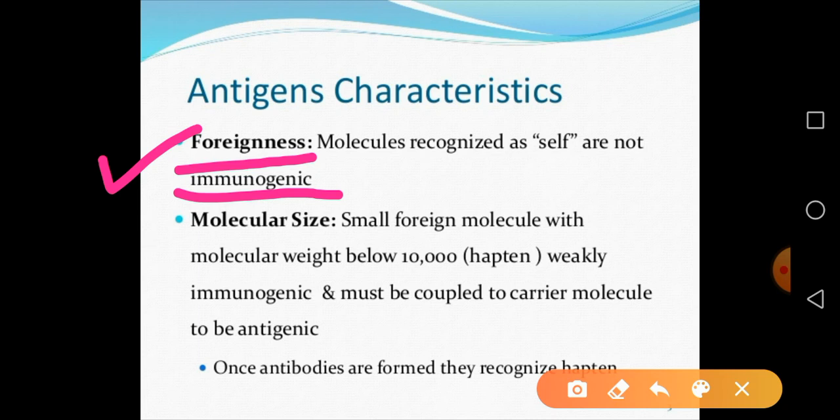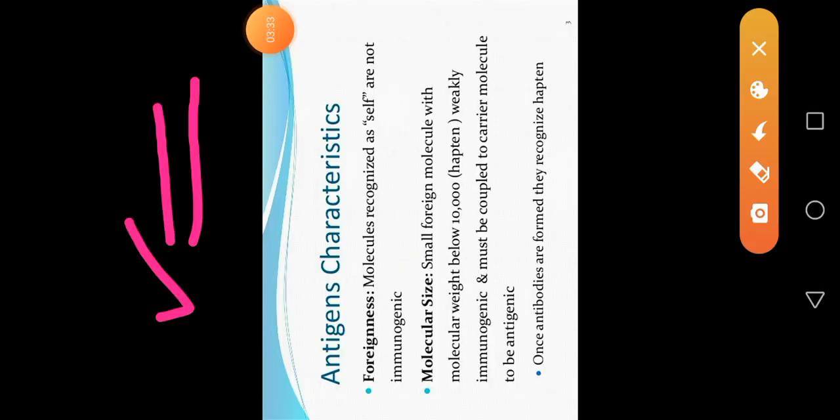Next, the molecular size of the antigen is again very important. If the foreign antigen is small in size, then it is unable to stimulate the immune system. A small foreign molecule with molecular weight below 10,000 becomes a hapten.